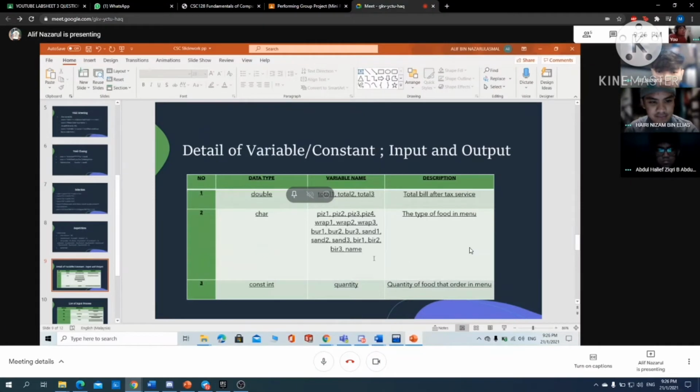Okay, next are the details of variables, constants, input and output. We have three data types, which are double, char, and constant int. For double, the variable names are total1, total2, and total3, which are the total bill after the service tax. For char, the variable names are piece1, piece2, piece3, piece4, which are all the types of food in the menu. And lastly, int is the quantity of the food ordered from the menu.